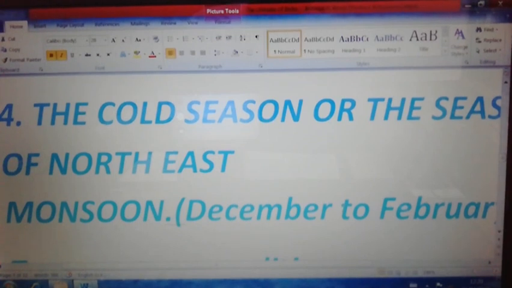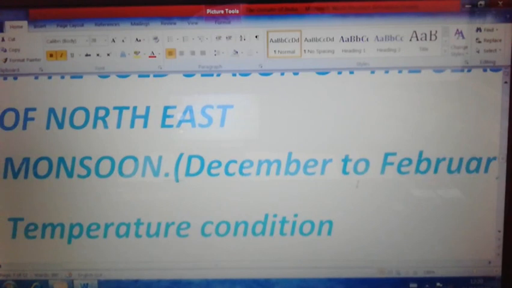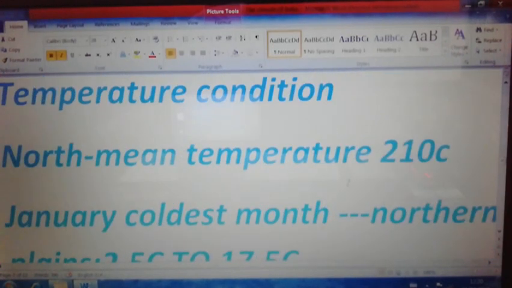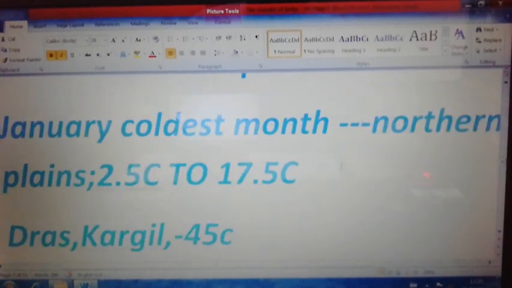Here you have to remember that the temperature condition totally differs from the months of March, April, May. Low temperature only during these months, December to February. That is why low temperature means it creates high pressure. We can remember that during this time, the mean temperature is reaching almost